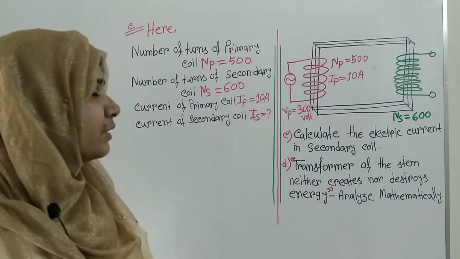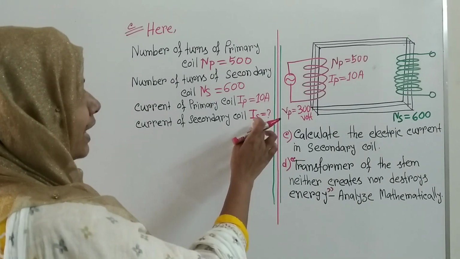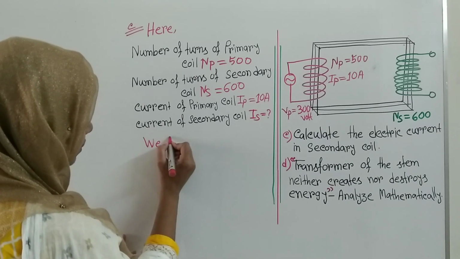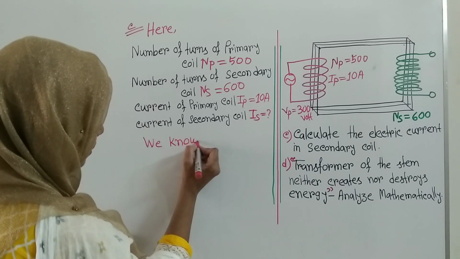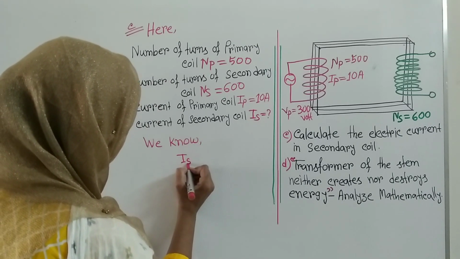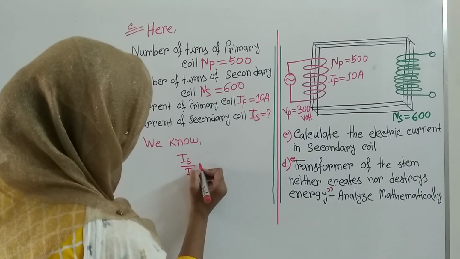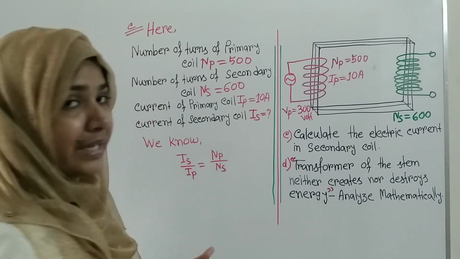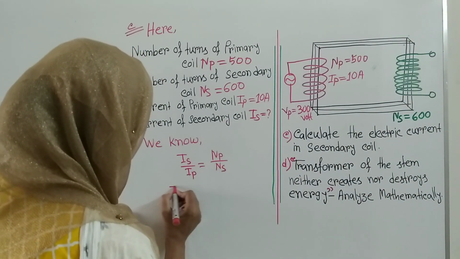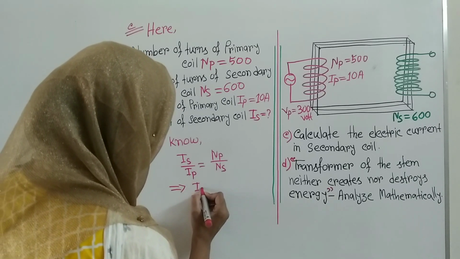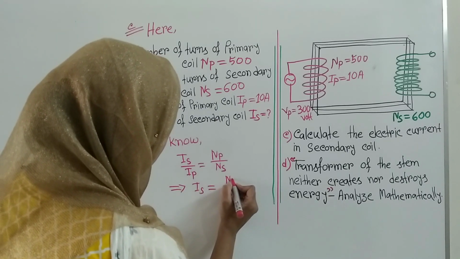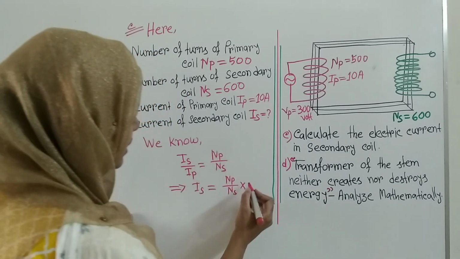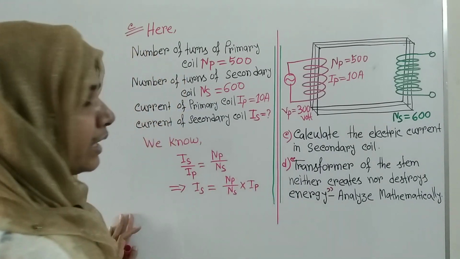Now we know that the formula between the relation between I and N is Is by Ip is equal to Np by Ns, and we are going to calculate the value of Is. So we can write that Is is equal to Np by Ns into, if we cross multiply the Ip, then it will be multiply Ip.